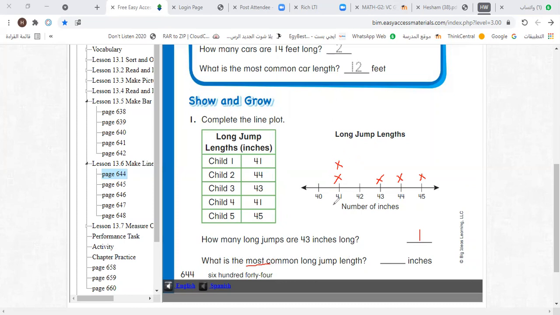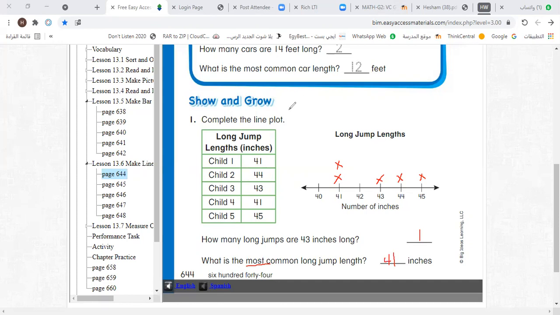41, yes. Here, the most common is 41 because two children's jumps equal 41. So here the most common long jump length is 41. Let's write here 41. Thank you, Muhammad. Excellent. Bye. Welcome.